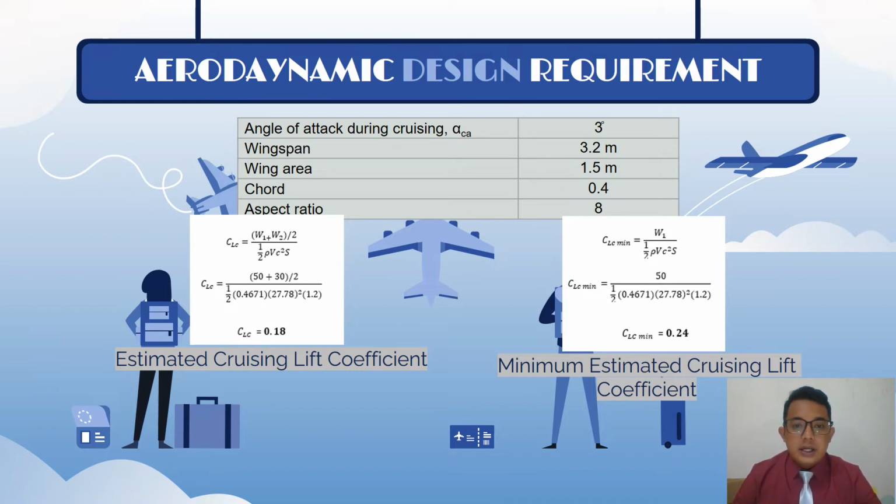Then, we calculate the estimate for our cruising lift coefficient based on the literature review. From that, we get the value of 0.18. However, we must set a minimum estimate for the cruising lift coefficient due to the safety factor, and the value we get is 0.24. So that's all for my part. Proceed with Muhammad Faruq. Thank you.